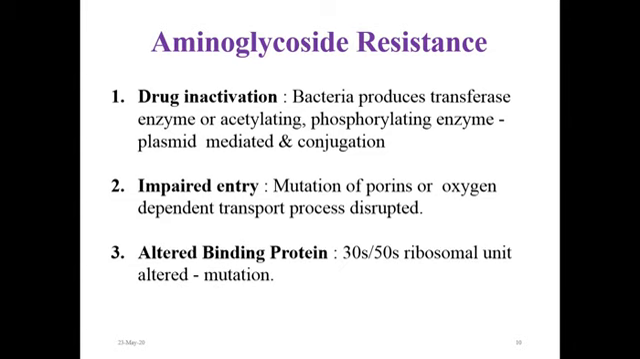The binding site for aminoglycoside, that is the 30S or 50S ribosomal unit, gets altered because of the mutation. So the altered binding protein leads to the resistance for aminoglycoside. This mechanism can cause a higher degree of resistance. For example, E. coli develops resistance to streptomycin by a single step mutation.